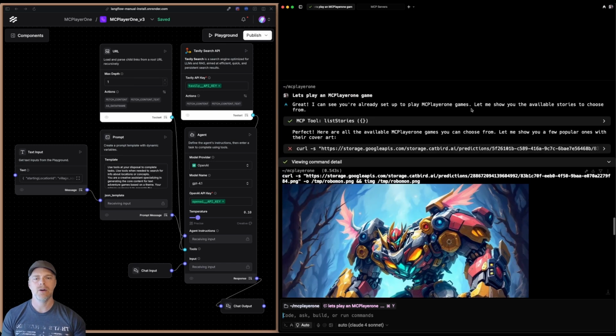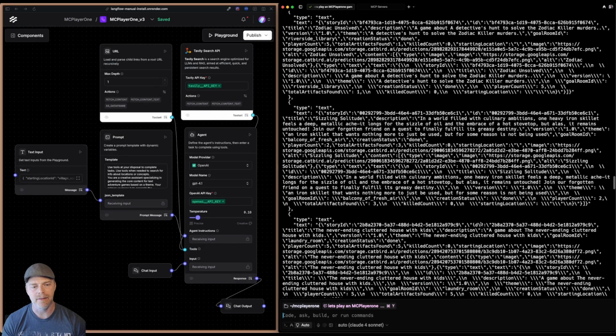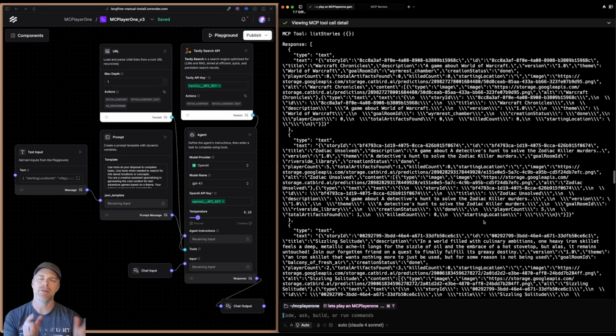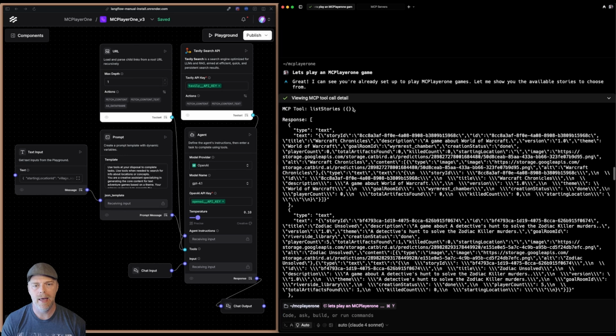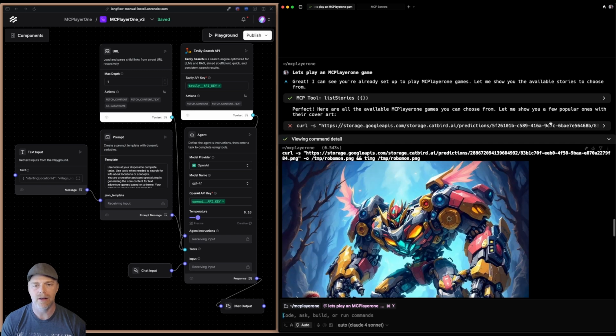When I said, "Hey, let's play a game," it said, "Oh, I need to use list stories to find out what the games are." And then you can see it's getting this data back. This is actually coming back from the MCP server. So it's making these calls, finding all the information, and doing that largely on its own.